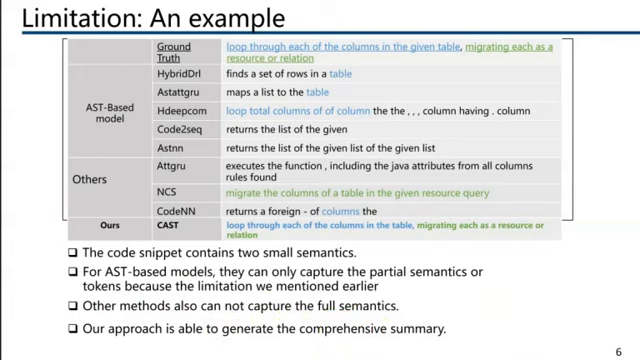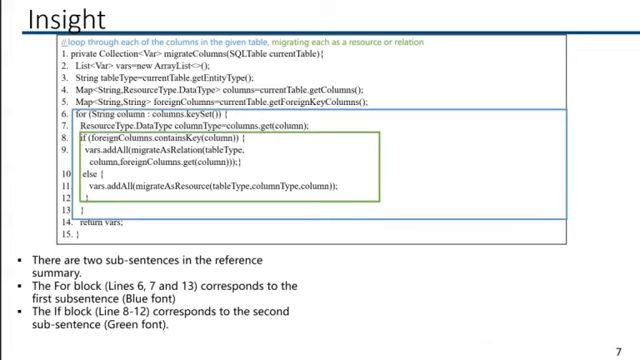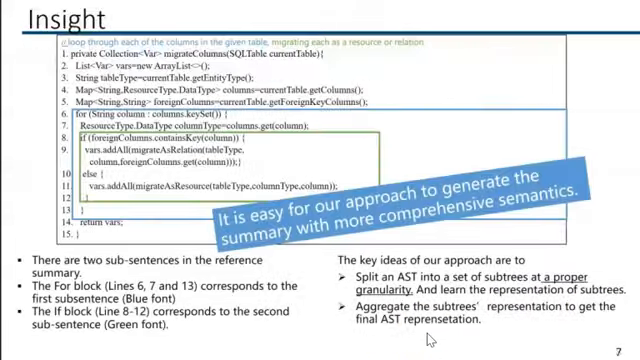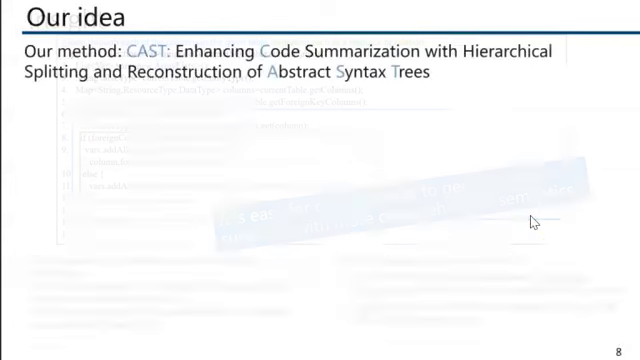So, how do we do it? Let's analyze this example in depth. There are two subsentences in the reference summary. The for block corresponds to the first subsentence and the if block corresponds to the second subsentence. Our key ideas are: first, split an AST into a set of subtrees at a proper granularity and learn the representation of subtrees. And the second is to aggregate the subtree representations to get the final AST representation. So it's easy for our approach to generate the summary with more comprehensive semantics.